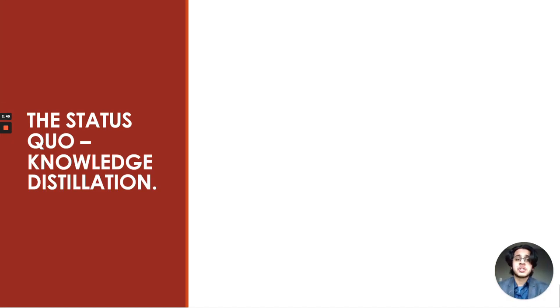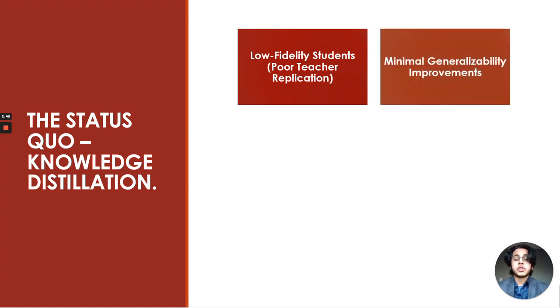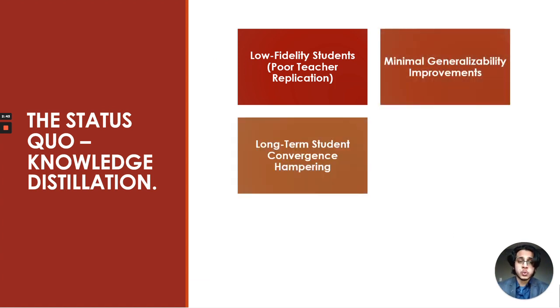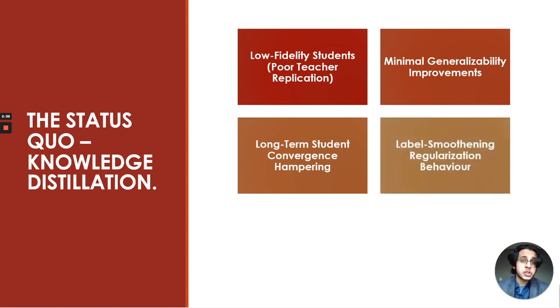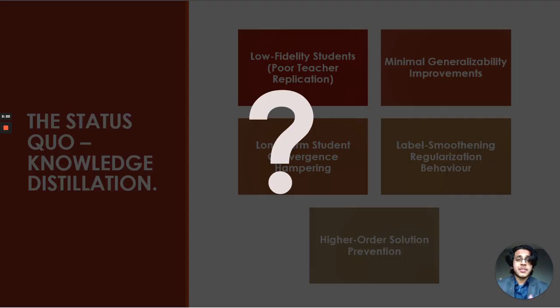KD empirically results in poor students with minimal generalization increases. Research has shown that it actively hinders student convergence after initial descent, and rather than actually distilling valuable information to students, acts merely as a form of regularization that smoothens the teacher's output labels. With current methods, teacher models are actively preventing students from finding better, higher order solutions. So, how do we solve this, make KD more effective, and unlock AI's potential for impact?